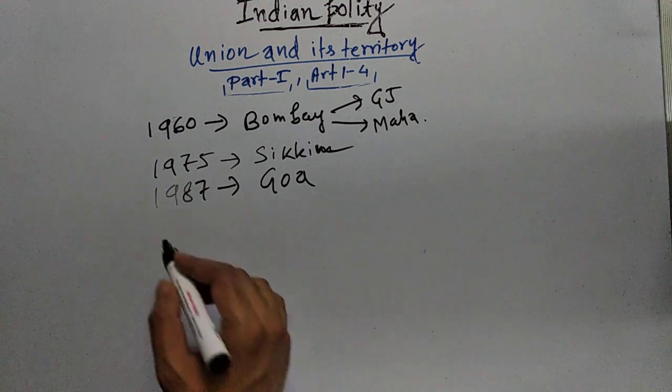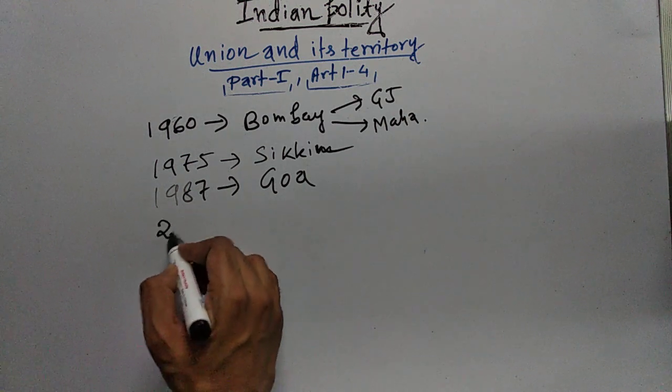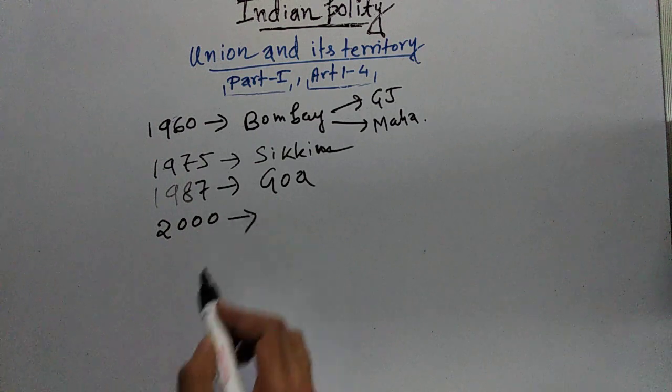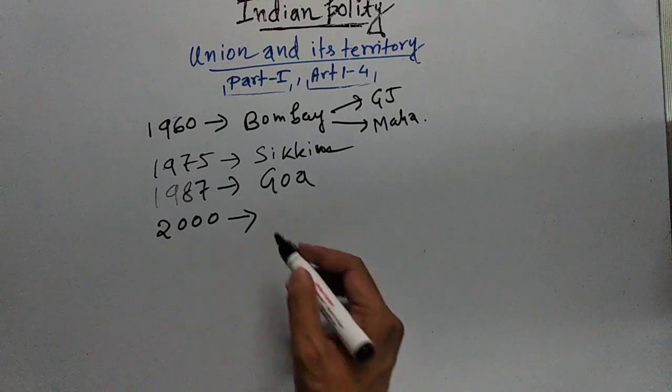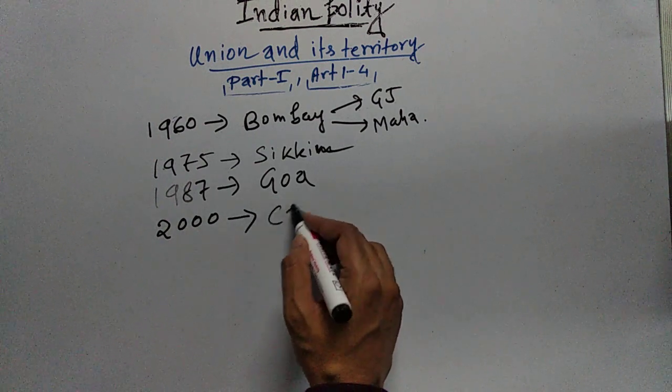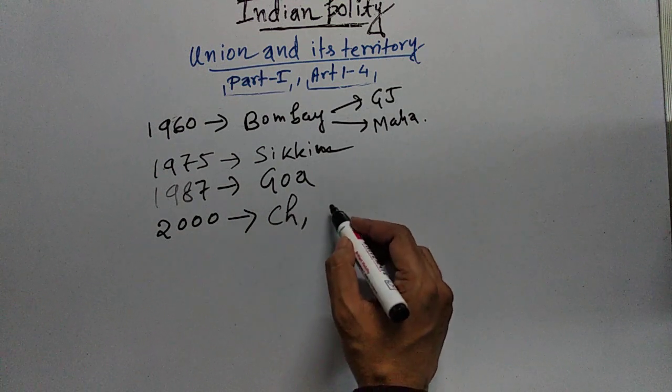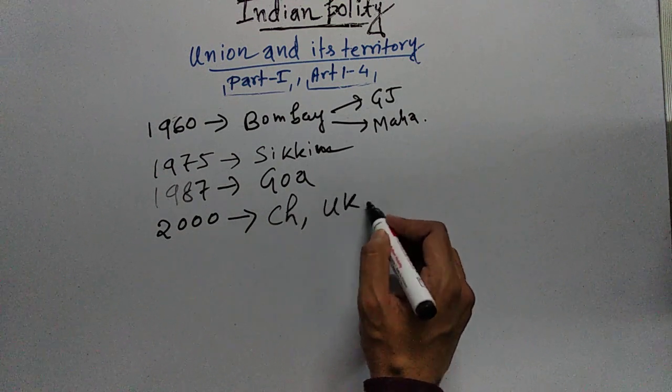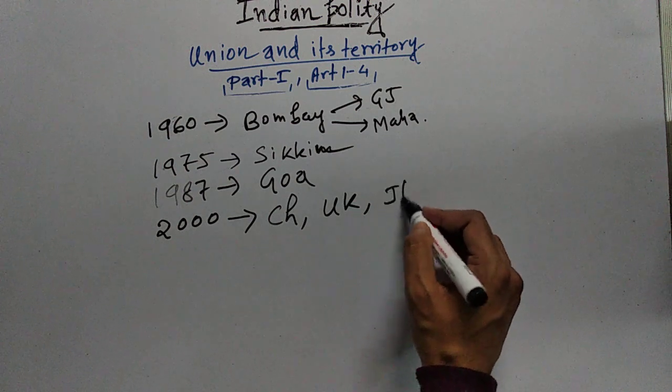Then if you see in the year 2000, India got 3 new states in the form of Chhattisgarh, then Uttarakhand and Jharkhand.